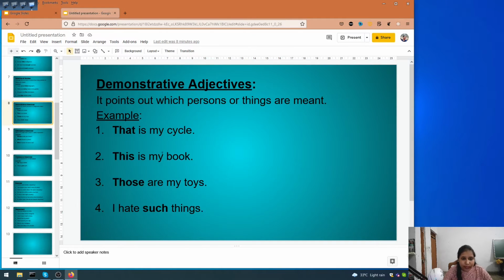Okay, demonstrative adjectives are the words which demonstrate where the noun is, like that is my cycle, this is my book, those are my toys, I hate such things. Okay, so through these, like that, these, those, such, we can demonstrate the things.